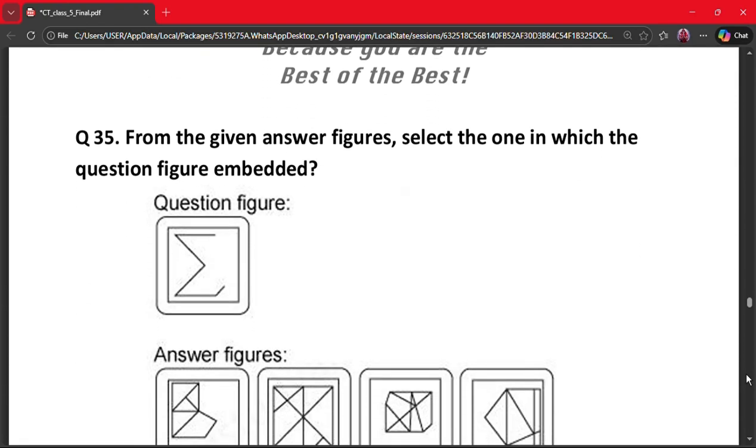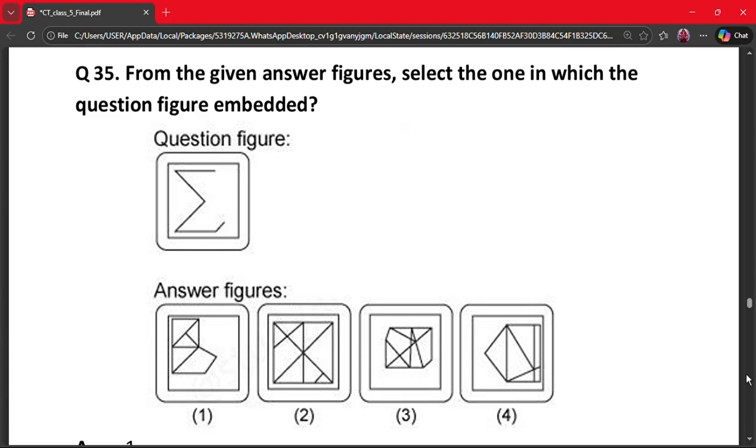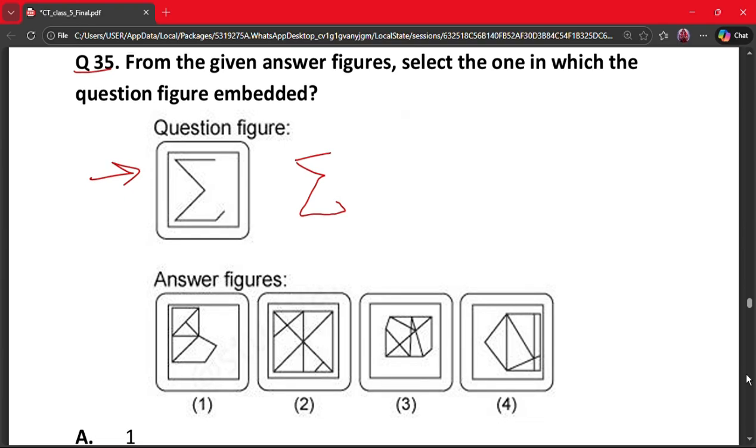Our next question is question number 35. From the given answer figures, select the one in which the question figure is embedded. So this is our question figure, which looks exactly like an opposite of E. So in option 1, let's have a look. We can find this. No, this is a small thing. In second, let's have a look. This, this, this, this, and this. Yes, we are able to find it.